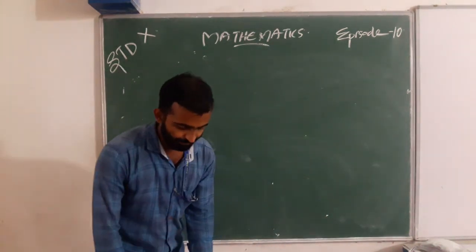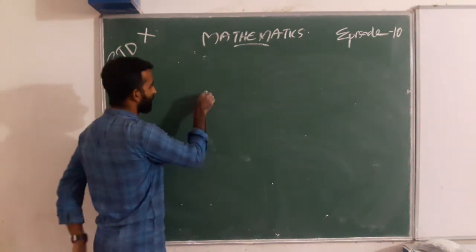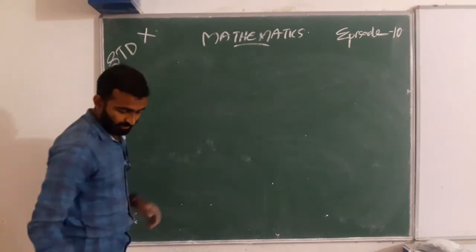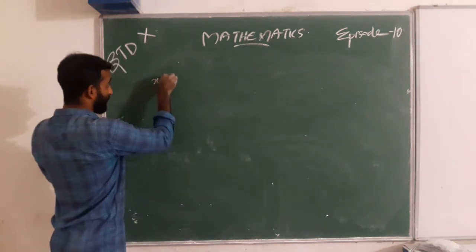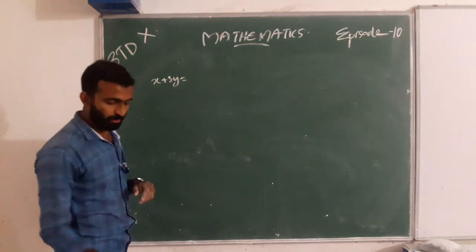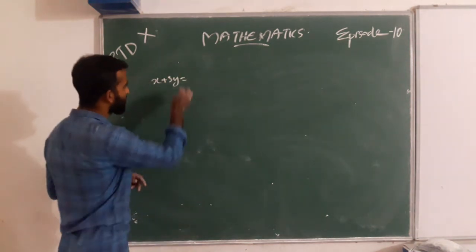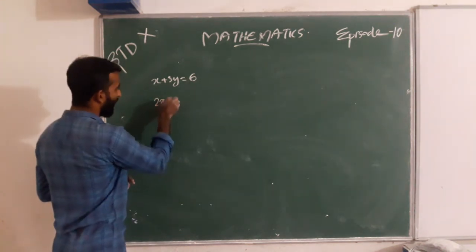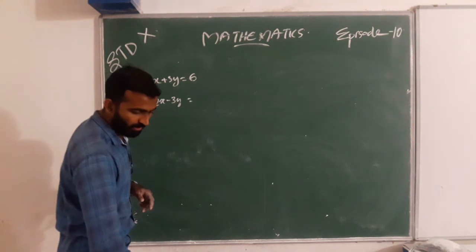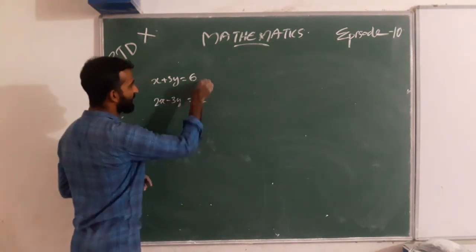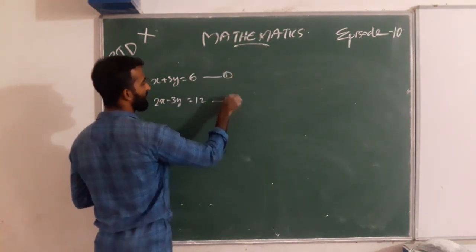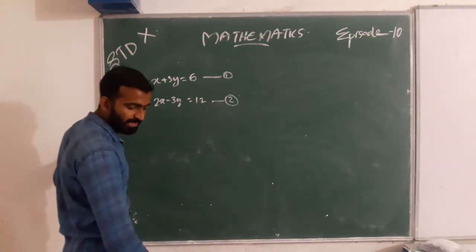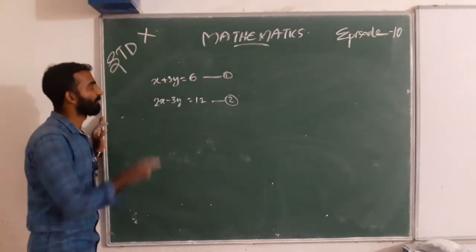Check graphically. The two equations are x + 3y = 6 and 2x - 3y = 12. These are the two equations we want to represent graphically. To represent them graphically, we must find y.